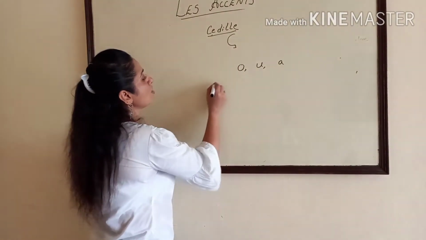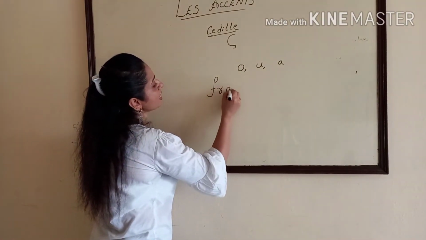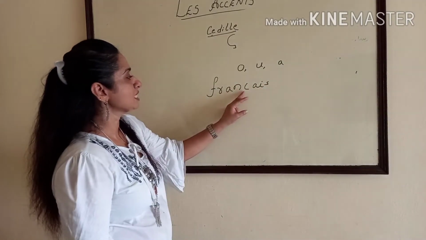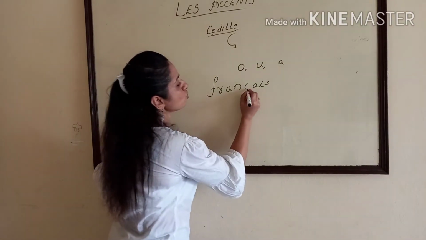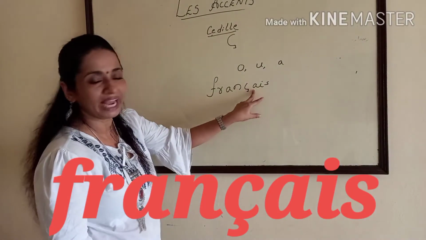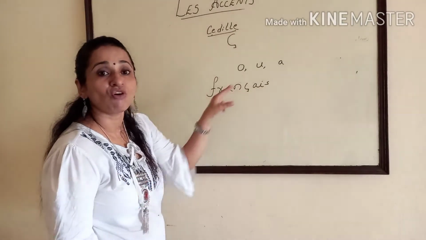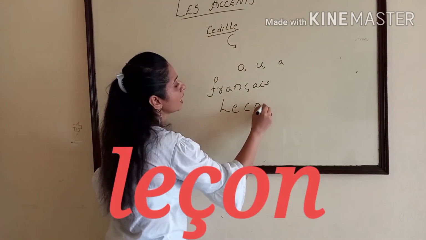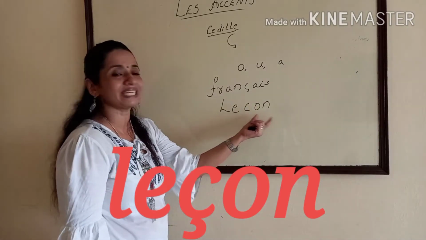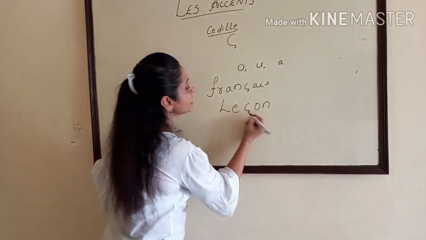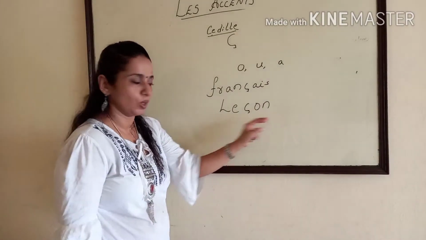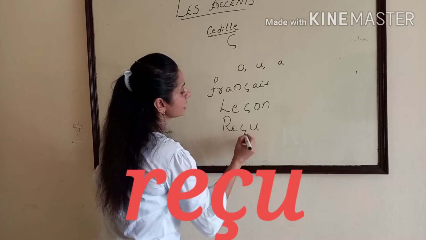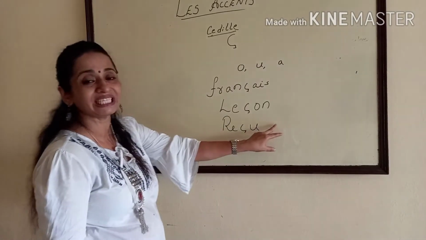For example, français, F-R-A-N-C-A-I-S. Here we cannot pronounce it as franke, it is français. So we put cédille here. So it is followed by A. Next, leçon, L-E-C-O-N. If you don't put cédille, it is pronounced as lecon. But you put cédille and it will become leçon. Then reçu, R-E-C-U. Here also cédille is there. So this is reçu. Reçu means receipt.